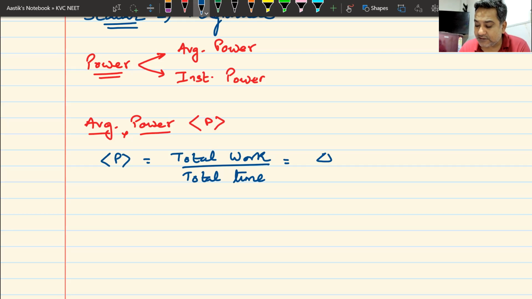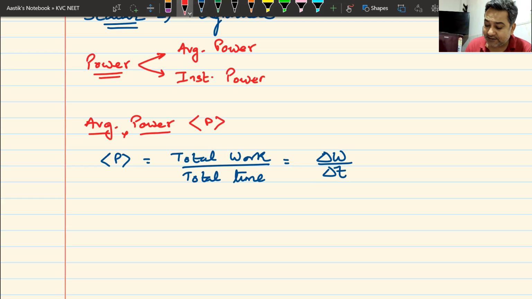So I write it like this: delta W, total work, divided by delta T. That is my average power, power over an interval of time. I hope you understand this. Everyone, can I have some raise hand that we understand this? Do you understand this average power?